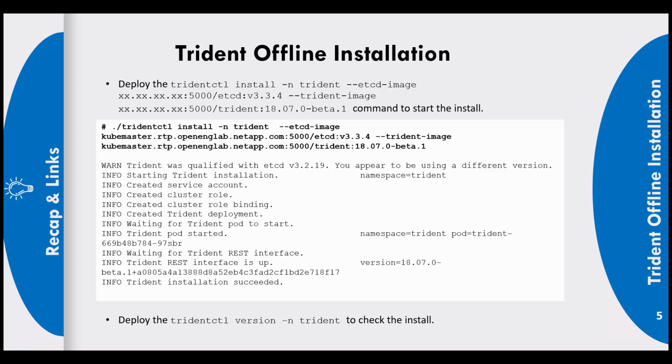Now that the dry run is complete, we can start the Trident offline installation. Deploy the tridentctl install command with the option to specify namespace, etcd image, and Trident image. Deploy the tridentctl version command to check the install has completed successfully.